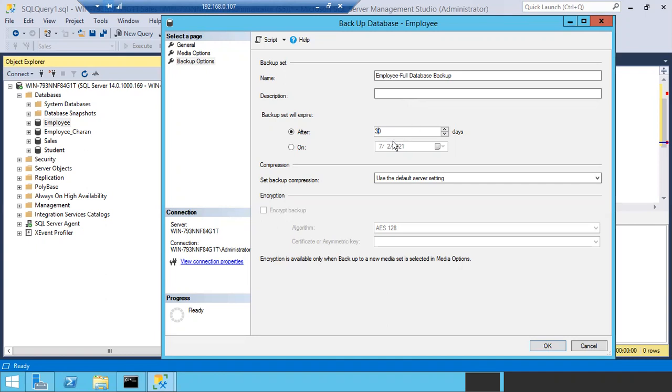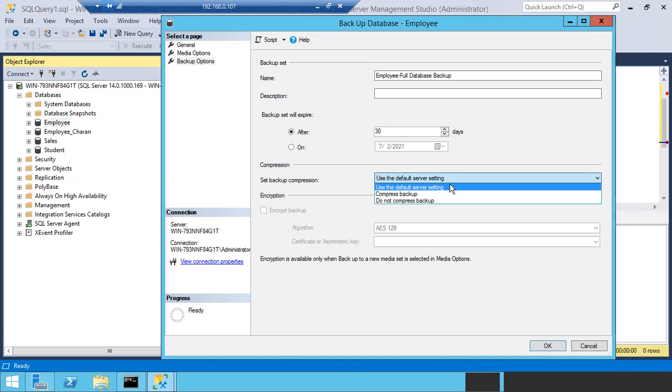So usually set backup compression on. You can choose 3 options here: use the default server setting, compress backup, or do not compress backup. So what option do I have to choose here? Compress backup, do not compress backup, or just use the default server setting?